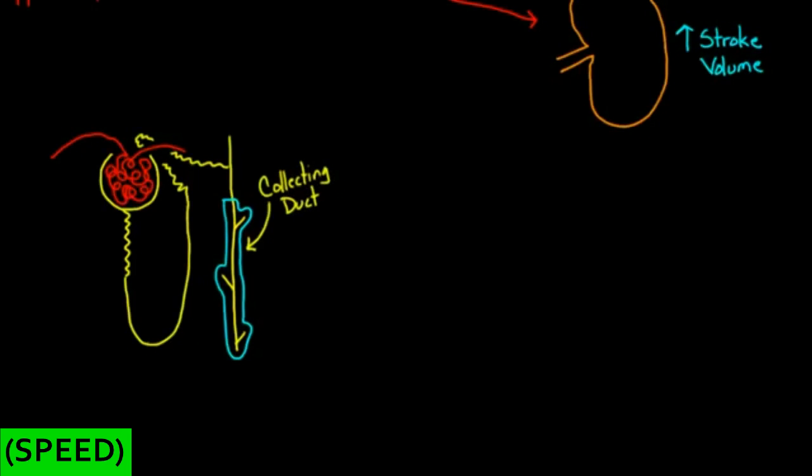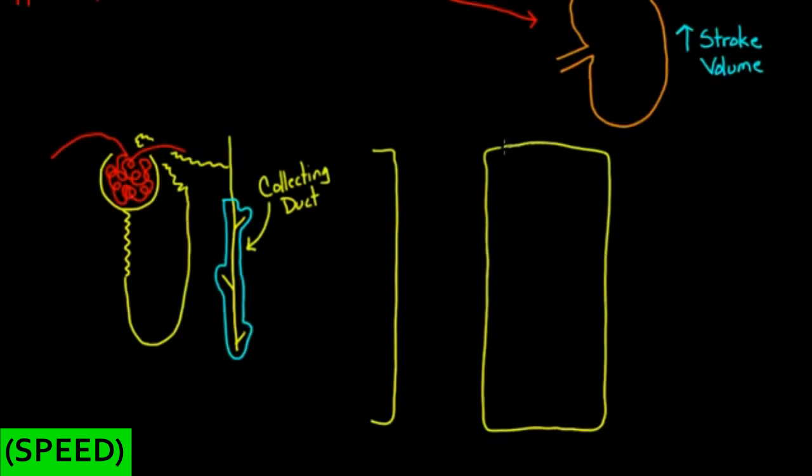And let me try to draw this a little bit larger so we can see exactly what goes on. So let's imagine that you have one cell there, and here's another cell here, something like that. And you have a blood vessel going alongside of it. Now, we haven't actually talked about this before, but down in here, let me switch colors for a moment. We have urine going this way, and blood going this way.